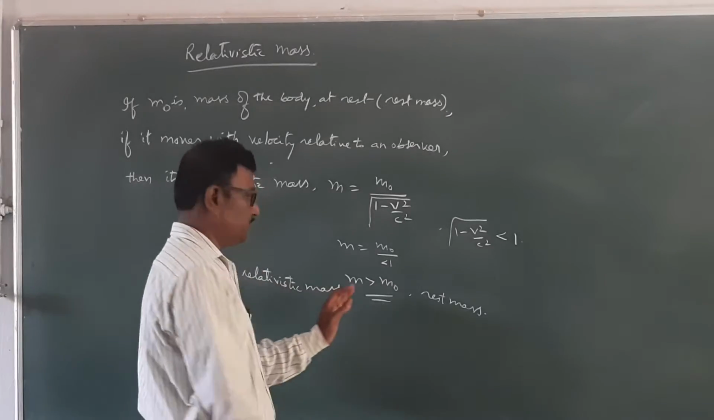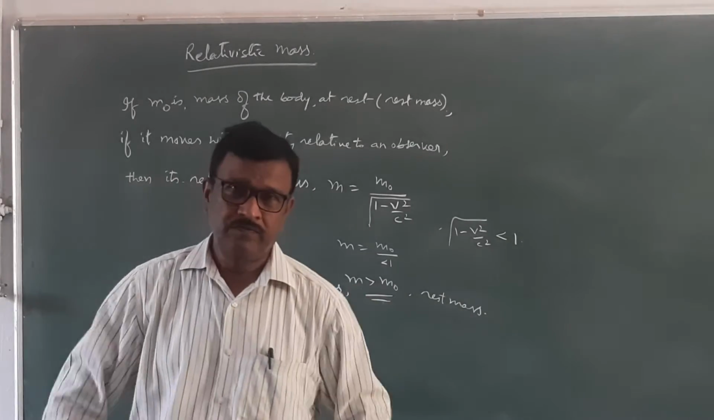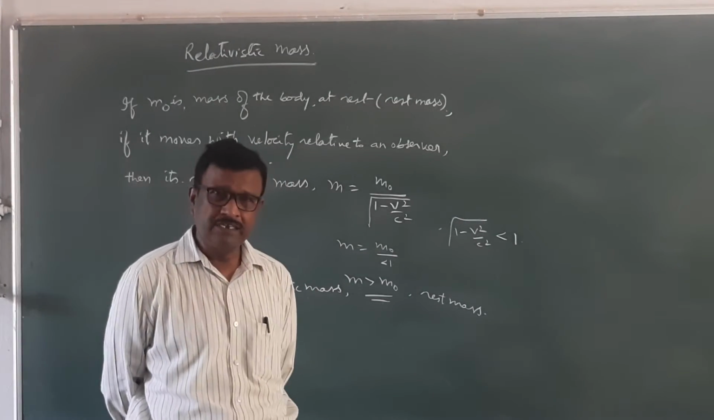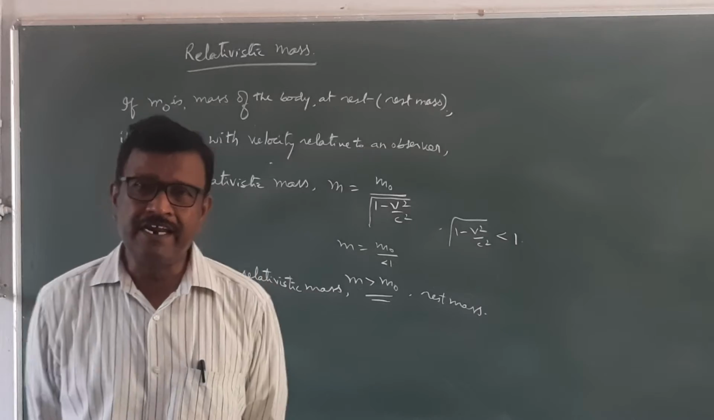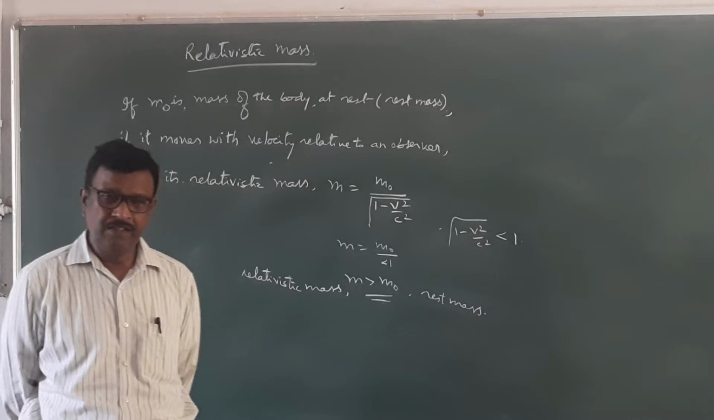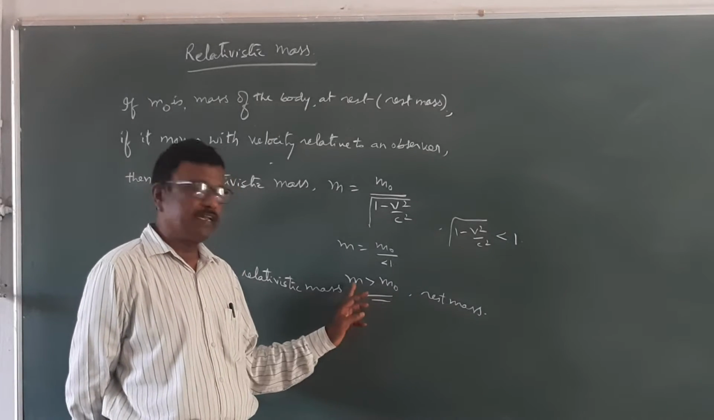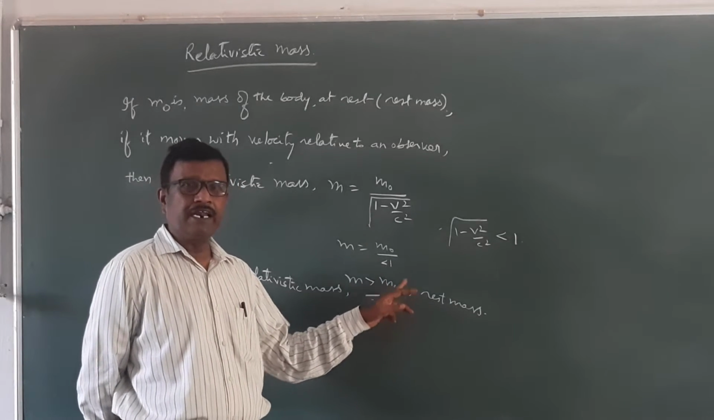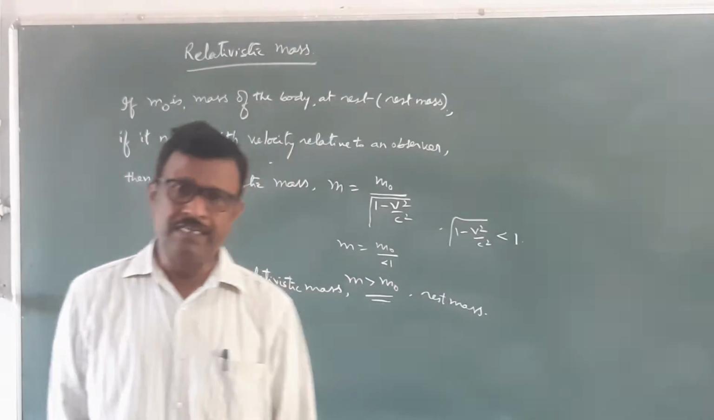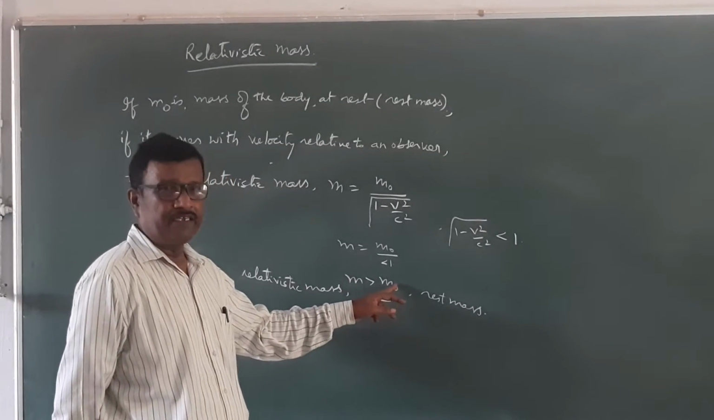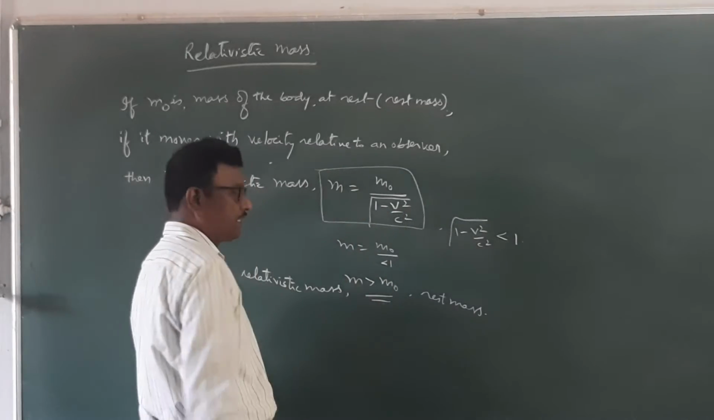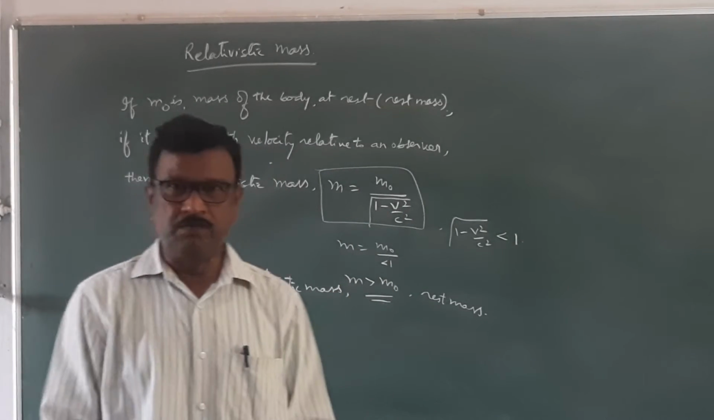Why does the mass increase? When the body is moving, it has its rest mass as well as energy due to its kinetic energy, which contributes mass. Therefore, by virtue of its kinetic energy, the resultant energy of the body becomes greater than the rest energy. When energy increases, the mass also increases. That's why relativistic mass is always greater than the rest mass of the particle.